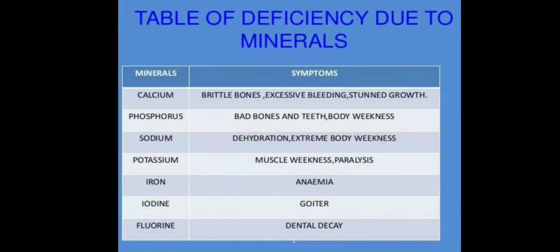and it is most common in hilly areas because the drinking water and food grown in such areas are poor in iodine. The goiter disease does not occur in coastal areas, seaside areas, because people there eat a lot of seafood like sea fish which contain a good amount of iodine. The most common source of iodine mineral in our home is iodized salt that is used in cooking food.